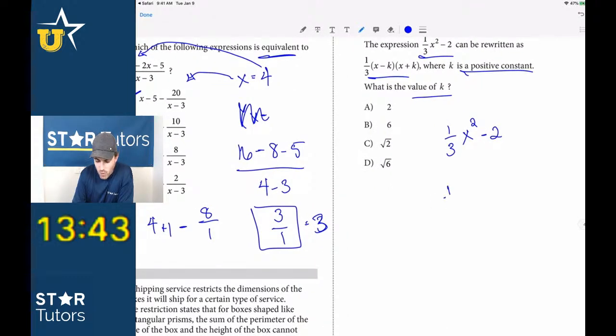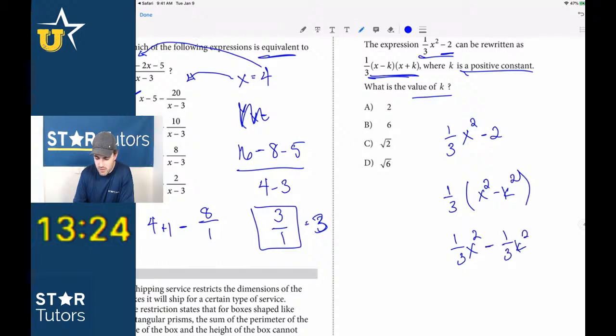Instead, we can just say 1/3, and then this is just difference of two squares. We get x squared minus k squared. And now we can distribute. Does that all make sense? If we know this equals -2, then we can say 1/3 x squared minus 1/3 k squared, and that's equal to -2.